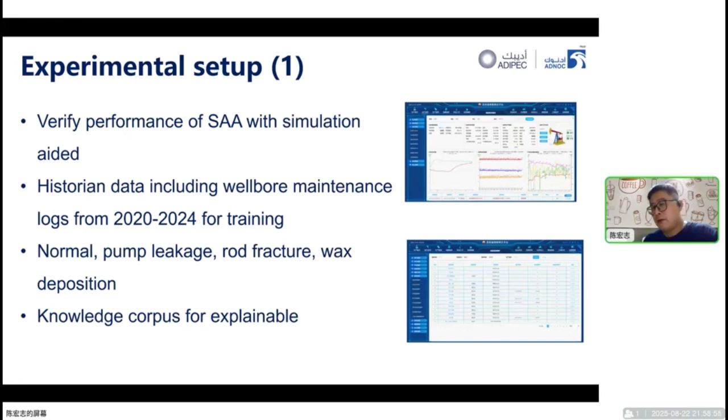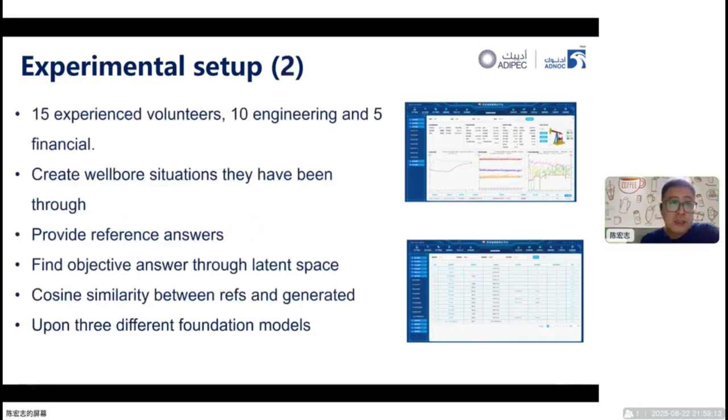Knowledge corpus picked up from the public website, from the United System CNPC, and from the historian accumulated by the experts were used as a knowledge database to make the decision explainable. Then we recruited 15 experienced volunteers, including 10 from the engineering side and another 5 from the financial side, to create wellbore situations they've been through and provided reference answers as well. The SAA approach is used after training to find objective answers through the latent space.